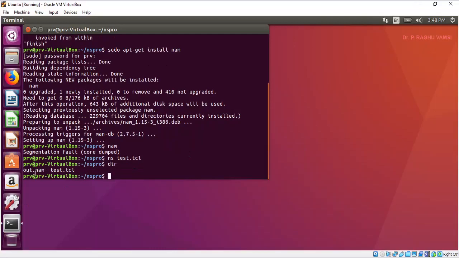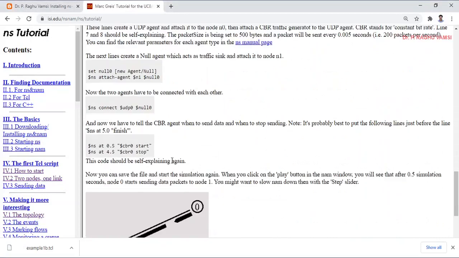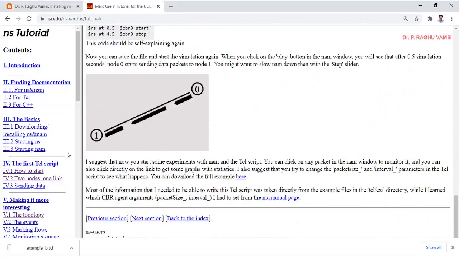This particular NAM file consists of the network animator data. To run this network animator file, since NAM is not working properly here, we need to reinstall it with some other version so that NAM may work. So nam space out.nam will give you the network animator like this. You will get a network animation with options to stop, start, and pause the simulation. The network animator will come, and this is node 0 and node 1.